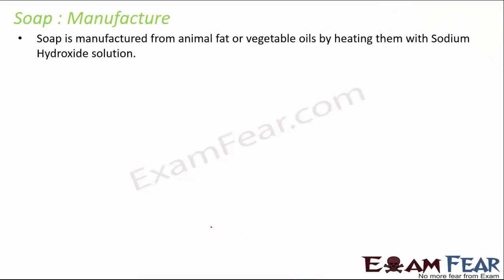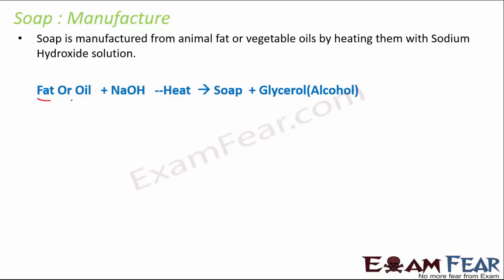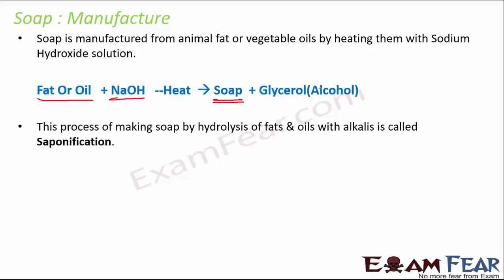Now, how do we manufacture soap? That is also important, because you also get questions related to the saponification process. So soap is manufactured from animal fat or vegetable oils by heating them with sodium hydroxide solution. So fat or oil added to sodium hydroxide in presence of heat gives soap plus glycerol, which is an alcohol. So this process of making soap is known as saponification. So you often get questions related to saponification also.